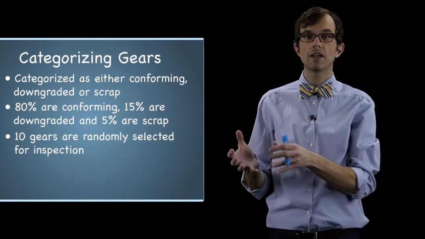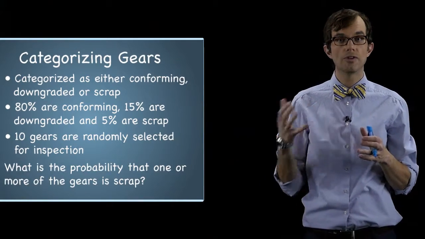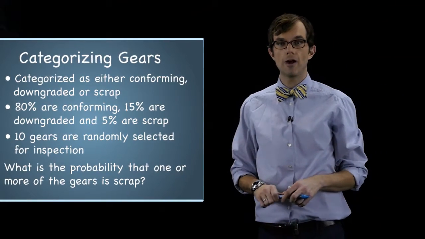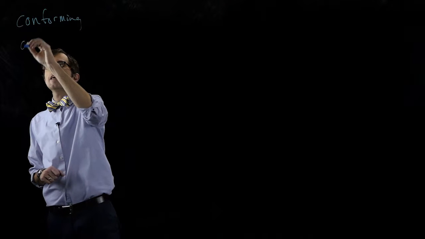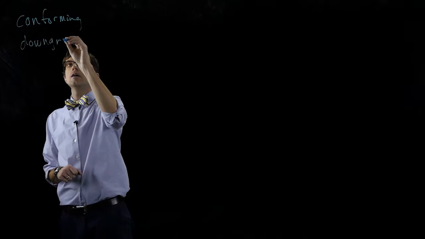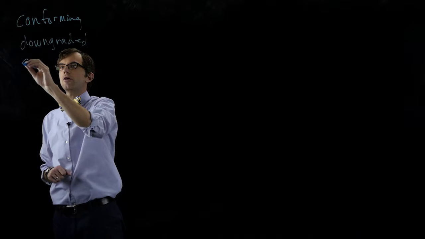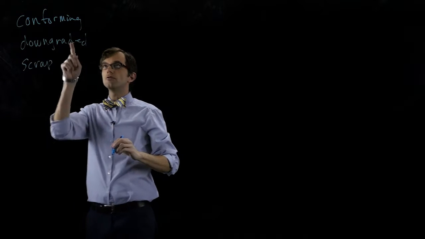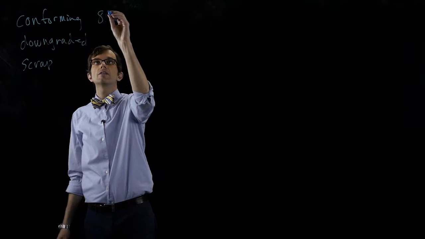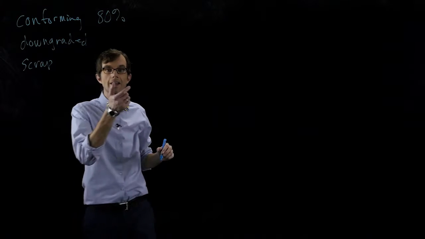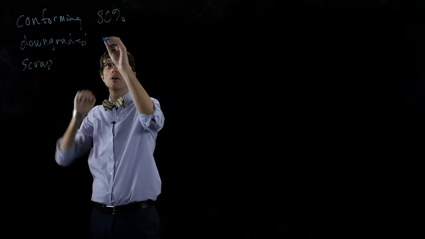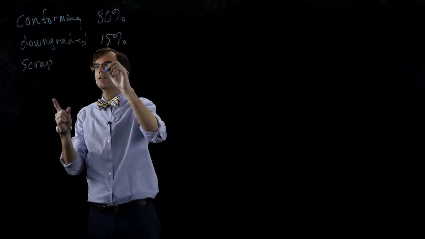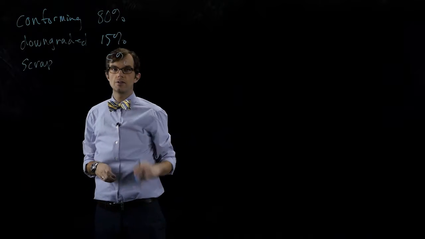Say that 10 gears are selected at random to inspect. What's the probability that one or more is scrap? Okay, let's first take a look at the categories. We had conforming, we had downgraded, and we had scrap. Conforming occurs 80% of the time, so the probability that an individual gear is conforming is 0.8. Downgraded occurs 15% of the time, and scrap occurs the remaining 5% of the time.